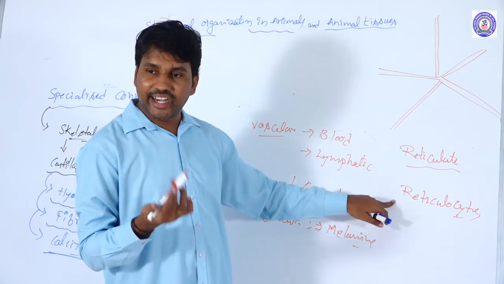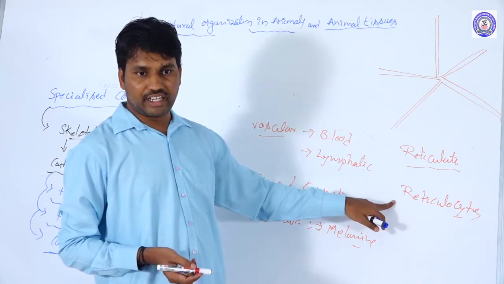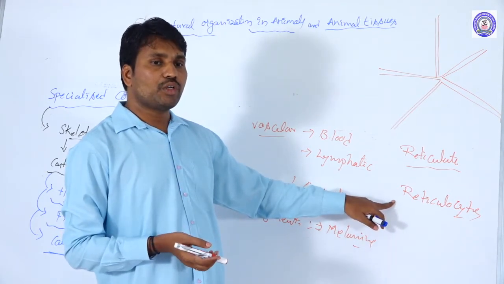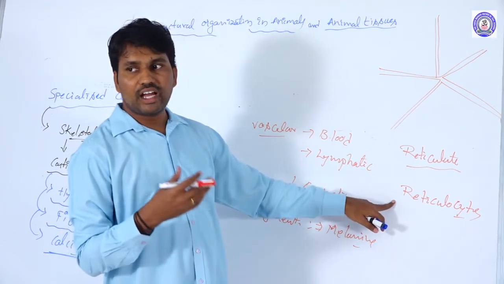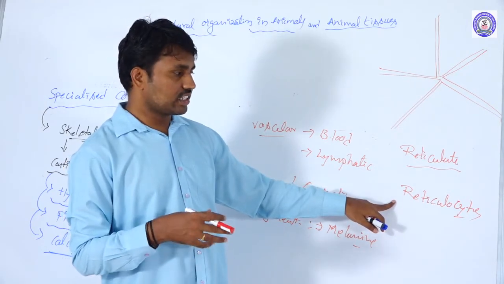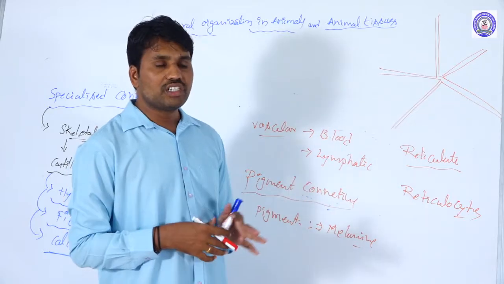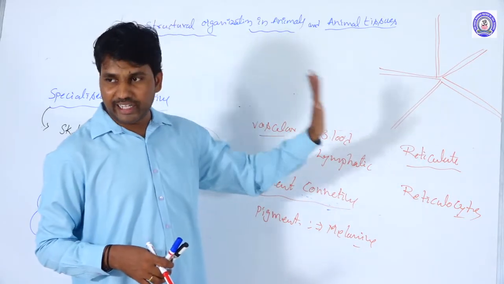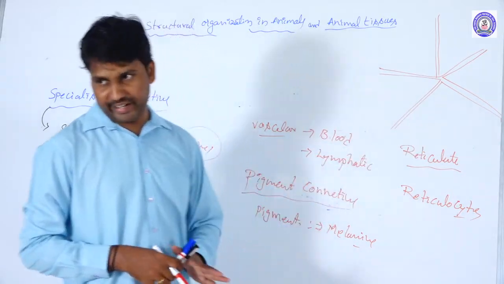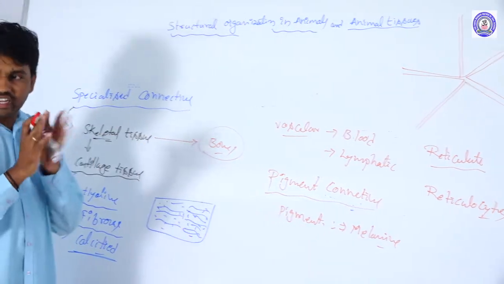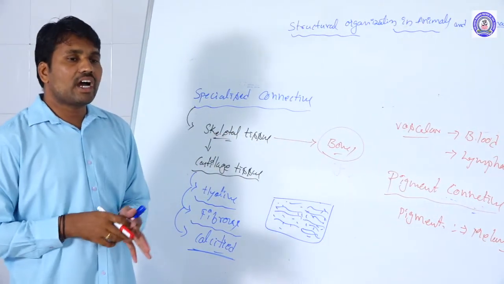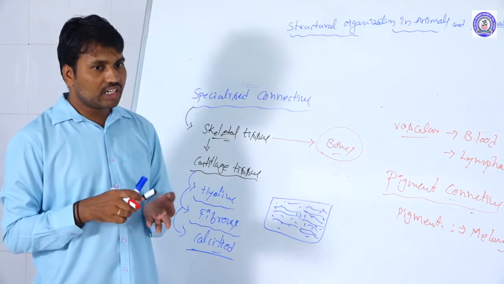And mucoid connective tissue is also present here. Mucoid connective tissue is also distributed in these internal structures, such as the spleen and pancreas. So all these come under the different categories of connective tissue. Up to this is the connective tissue. Next we are taking the muscular tissue and the nervous tissue.